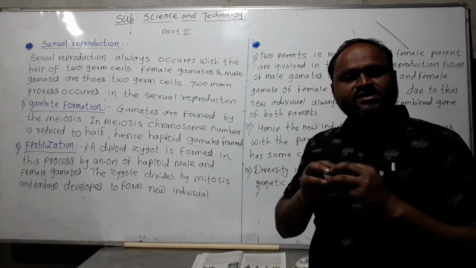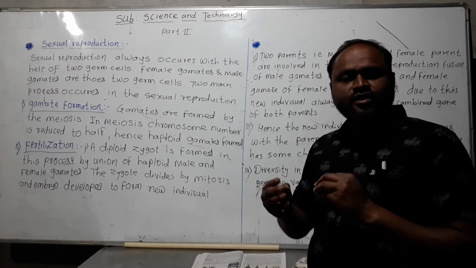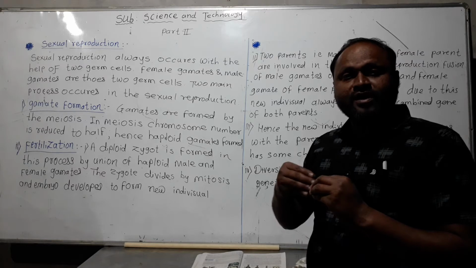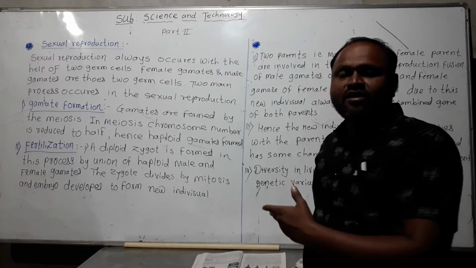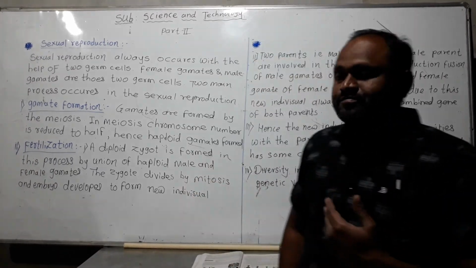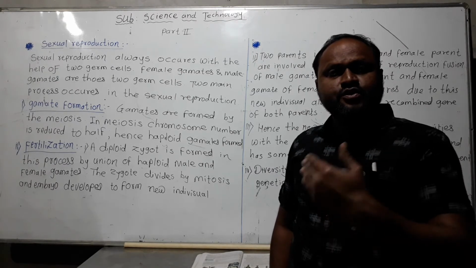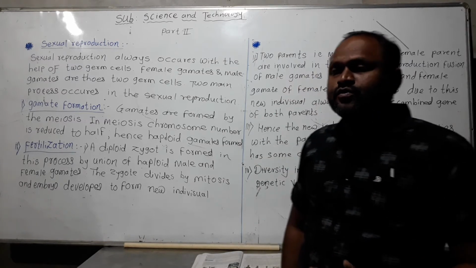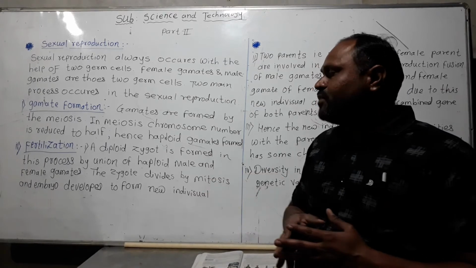Two haploid cells can get fused to form a diploid zygote. After that, the mitosis process can occur, and mitotic cell division leads to the formation of a number of cells. A group of cells forms tissue, tissue forms organs, organs form organ systems, and the whole individual is formed by mitosis.